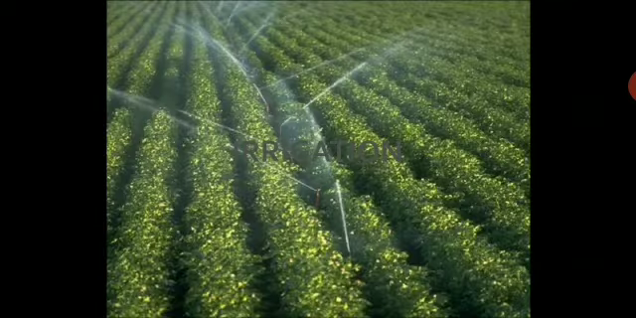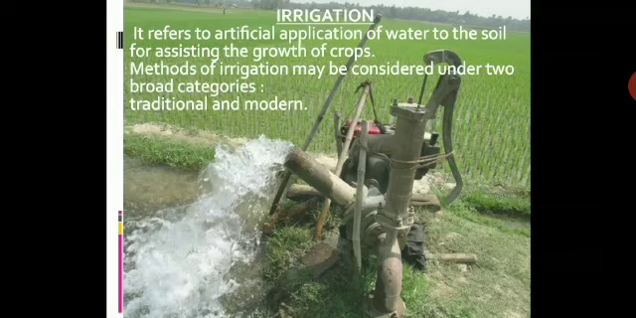This is irrigation. So let us see irrigation. Irrigation refers to the artificial application of water to the soil for assisting the growth of crops. Methods of irrigation may be considered under two broad categories: traditional and modern. Watering the crops regularly and properly is extremely important, because otherwise the crops will die.